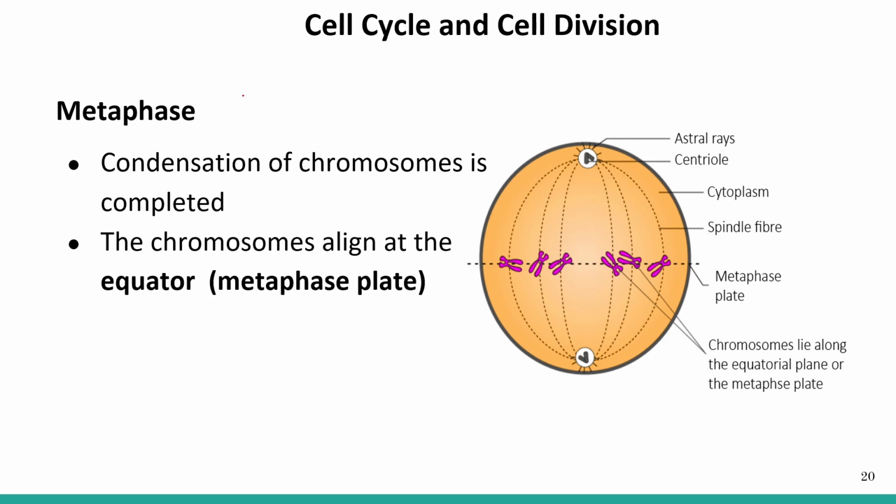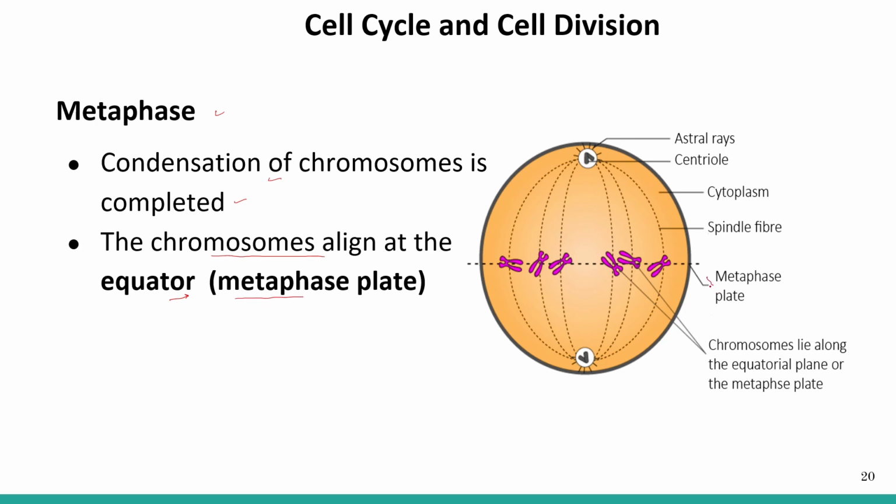Now second is the metaphase. After prophase we have the metaphase. What is the characteristic feature of metaphase? First, the condensation of the chromosomes is completed, and the chromosomes are very distinctly visible during metaphase. Another important characteristic of metaphase is that the chromosomes align at the equator, or the equatorial plate, known as the metaphase plate.